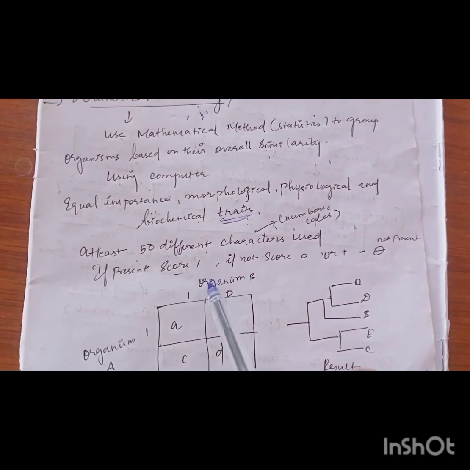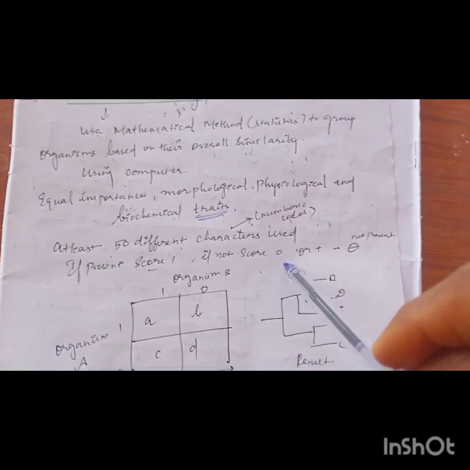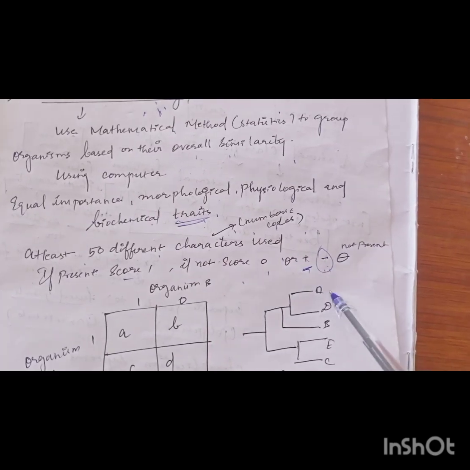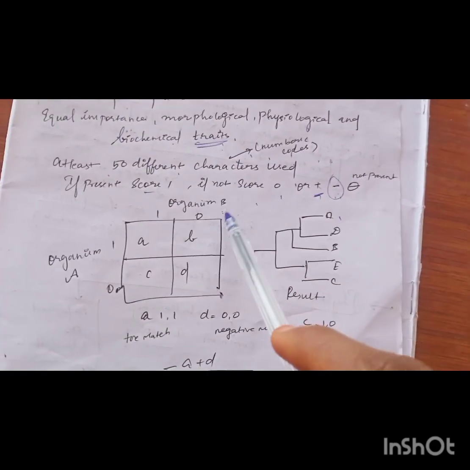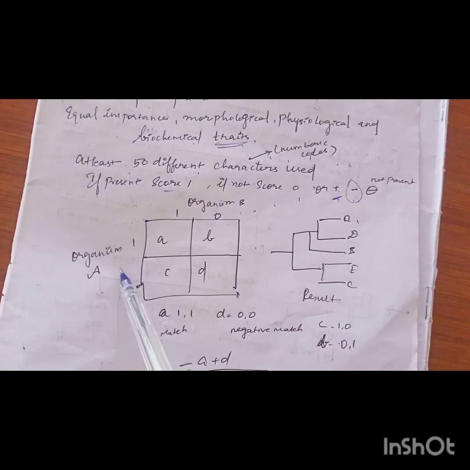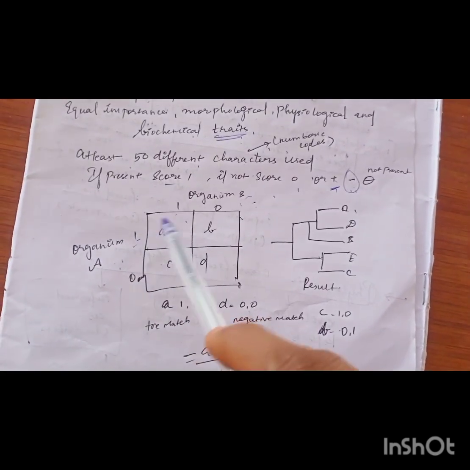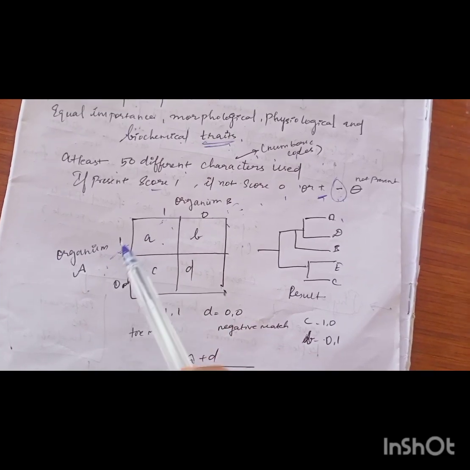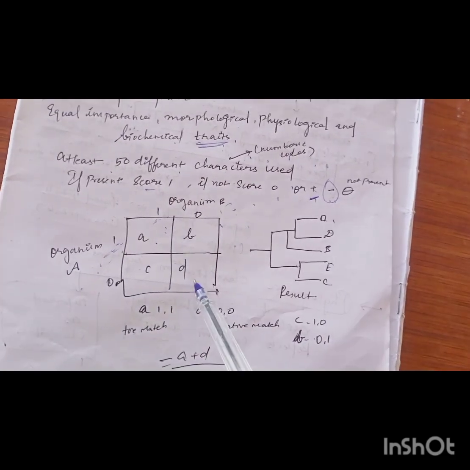Each character will be assigned a number or code. If it is present, it is 1. If it is not present, it is 0. It is also indicated by a plus sign meaning present, and a negative sign indicating not present. Here, in the comparison of organisms A and B, A indicates the characters with a positive match, both present, and D indicates a negative match, both absent.